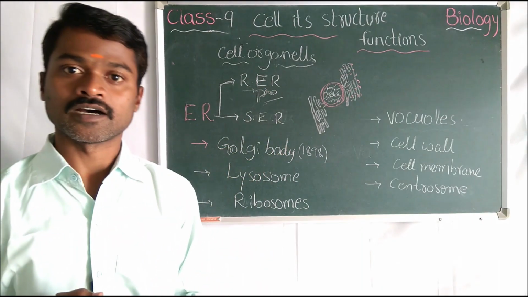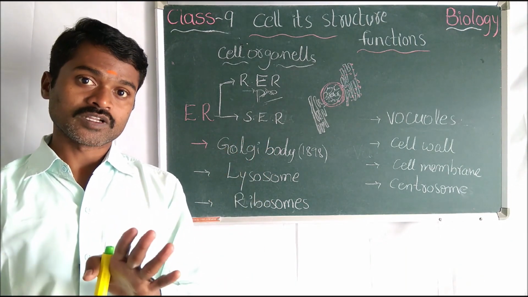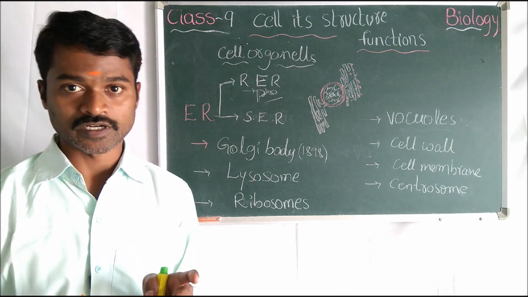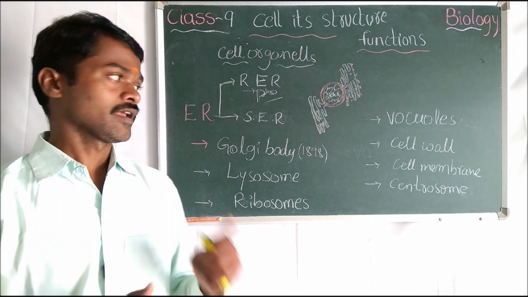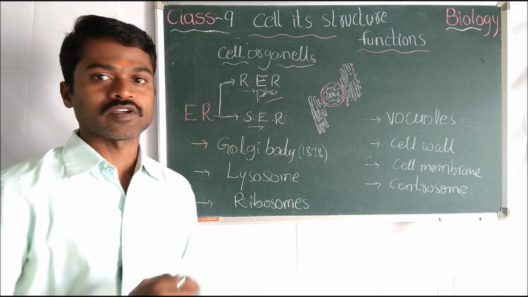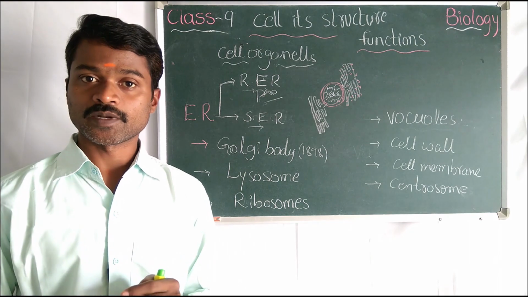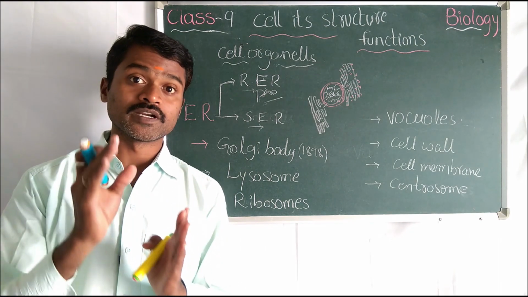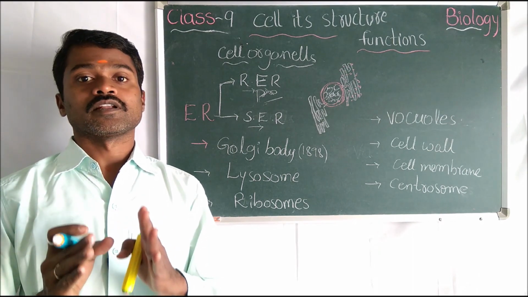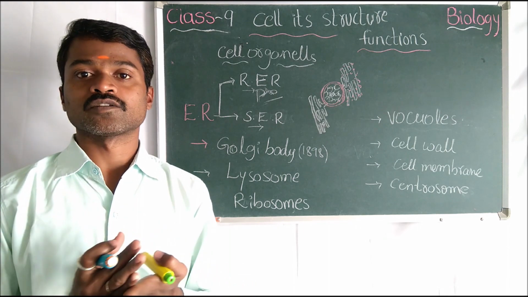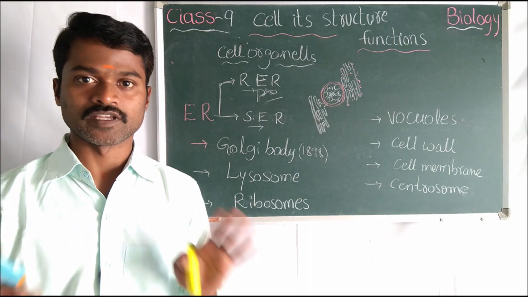Now come to the SER. SER function: preparation of lipids and proteins, and these proteins and lipids which are synthesized by the endoplasmic reticulum help to prepare the cell membrane. Okay, and one more important and very special function, that is detoxifying. What does detoxifying mean? The smooth endoplasmic reticulum is present in the vertebrate liver. Okay, in the liver cells, the SER breaks down the poison. Breaking down the poison is called detoxifying.